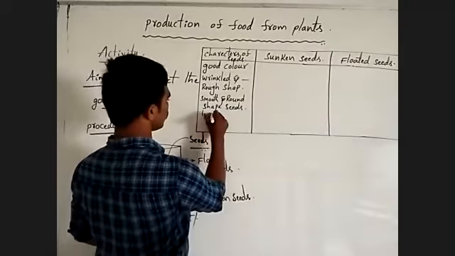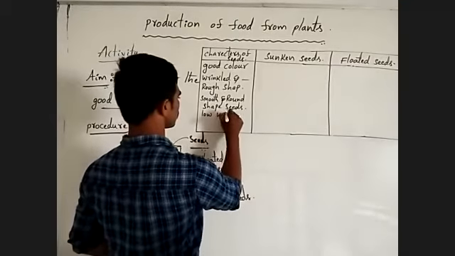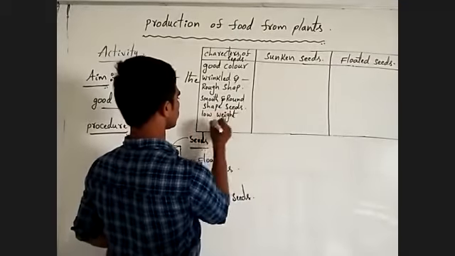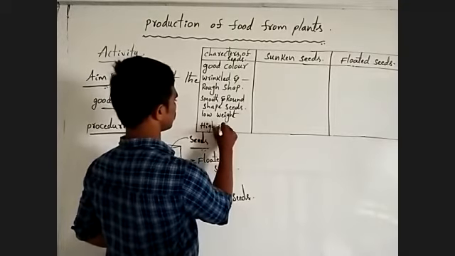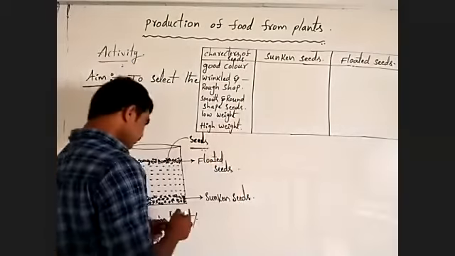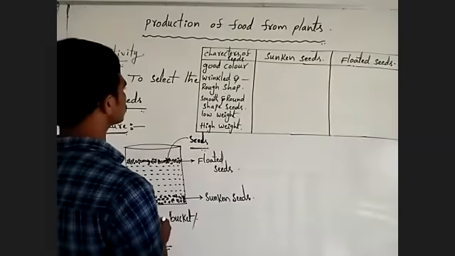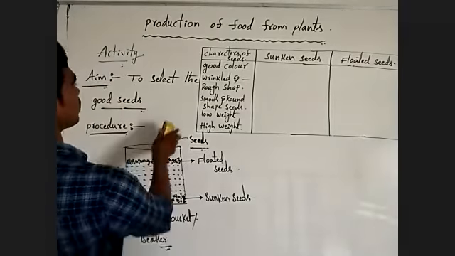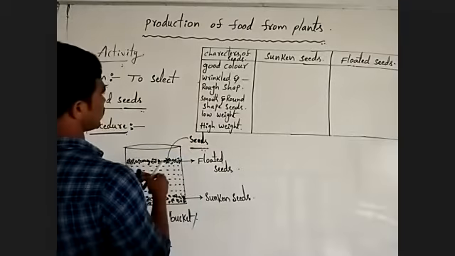Next, low weight. Next, high weight. Like this, you have to write the entire information in tabular form.